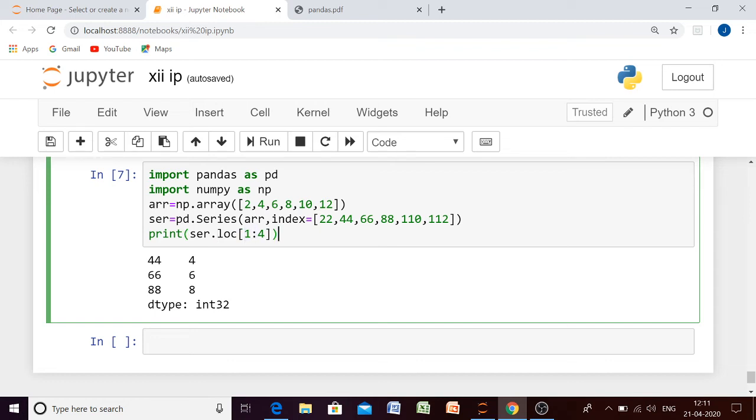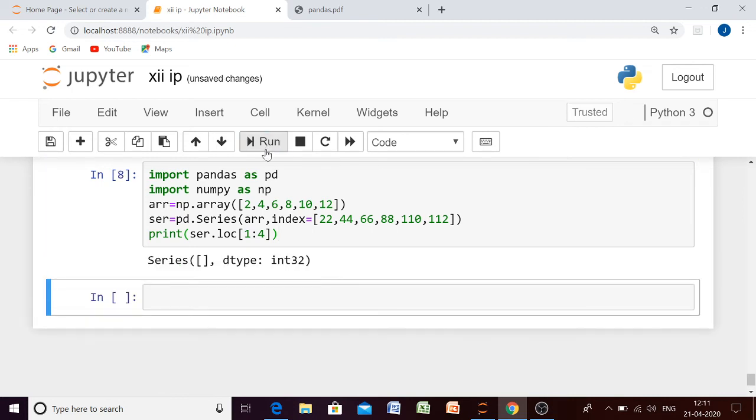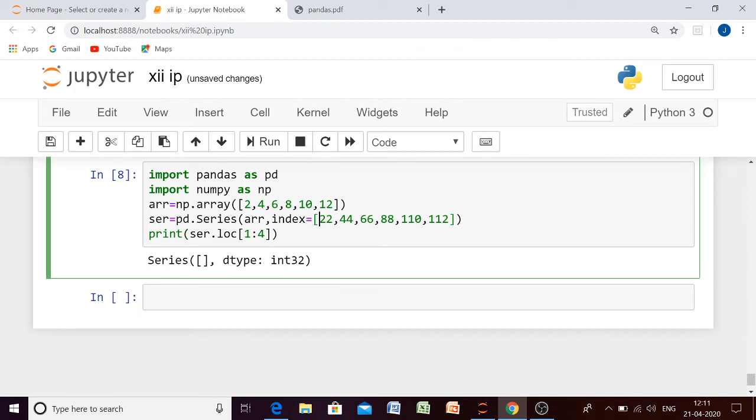Let us check what we are getting. No output, because LOC takes these index values, and in our index values there is nothing like 1, 2, 3, so it results in no output.